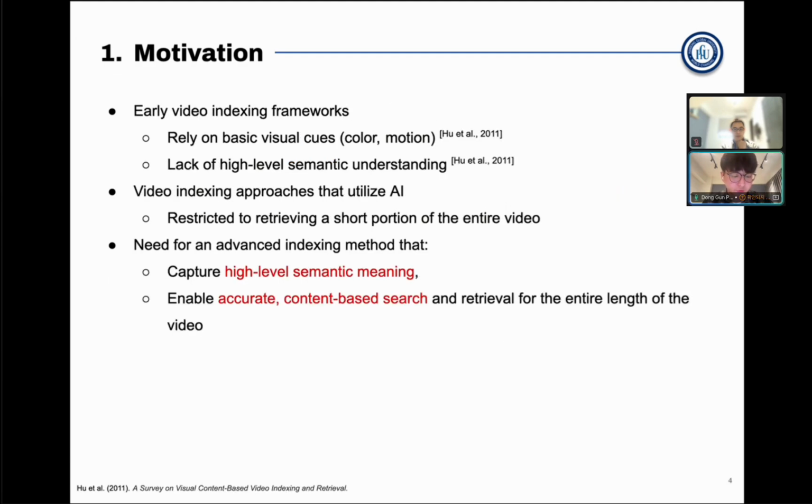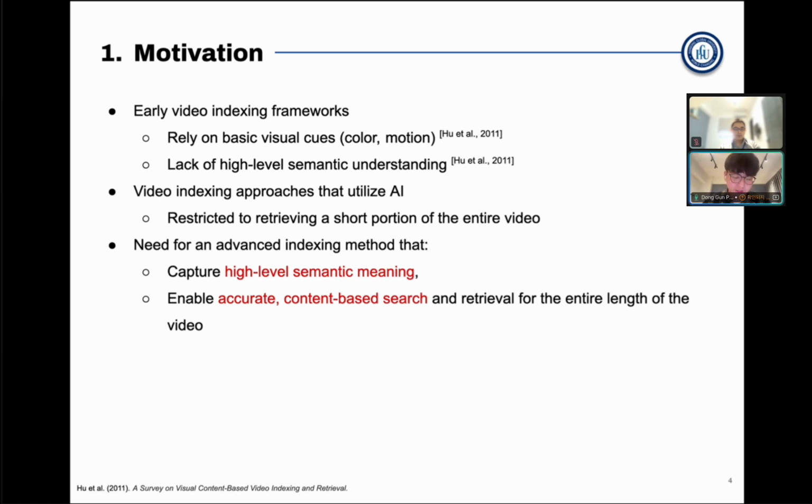So then how was this done before? There have been approaches for video indexing in the past, and early video indexing methods primarily relied on basic video cues such as color or motion for feature extraction. While these methods are still viable and useful for certain areas, these approaches are unable to capture the high-level semantic meanings within the videos.